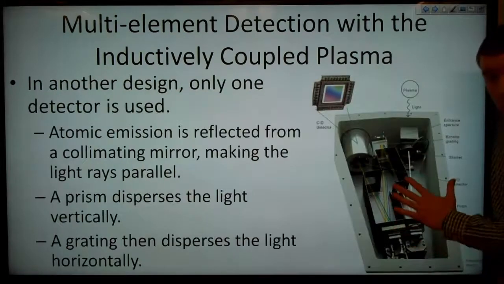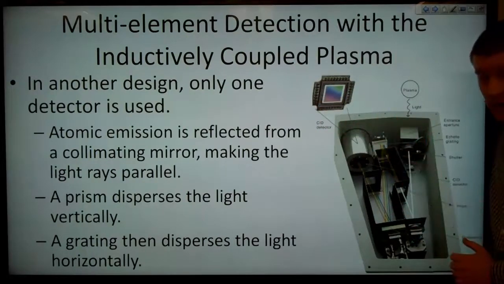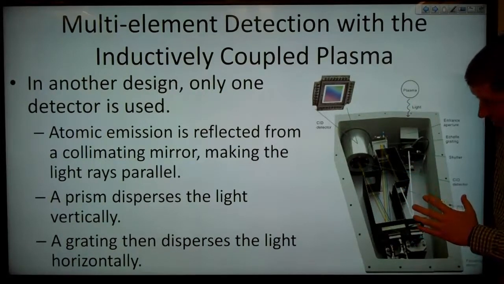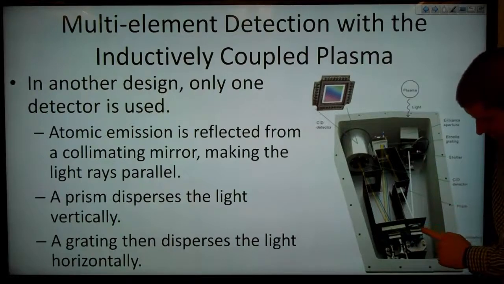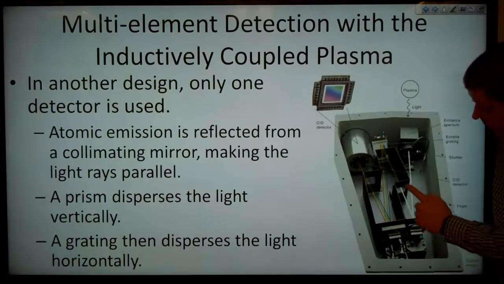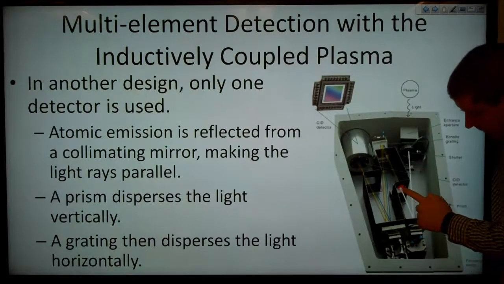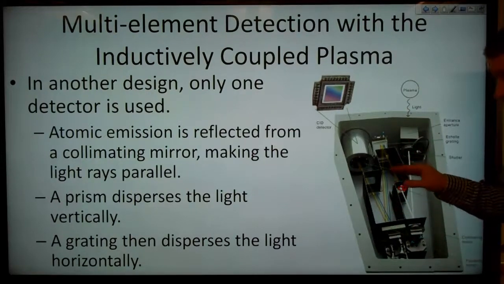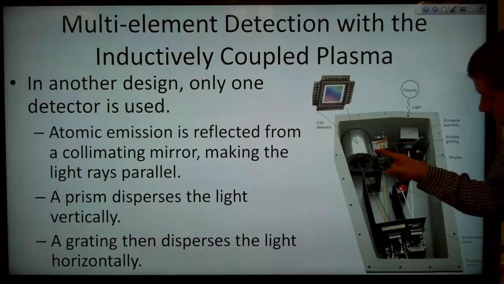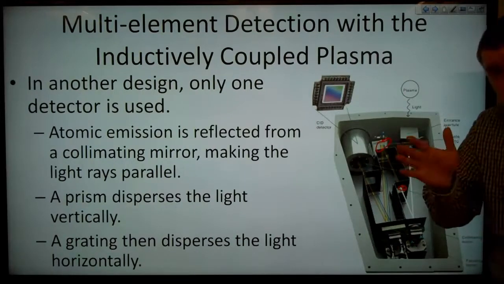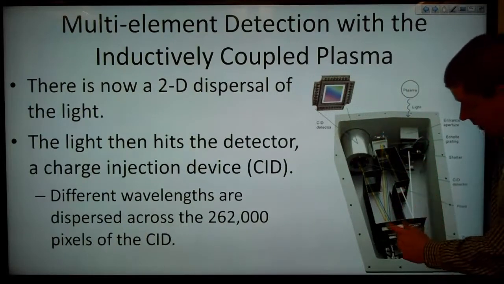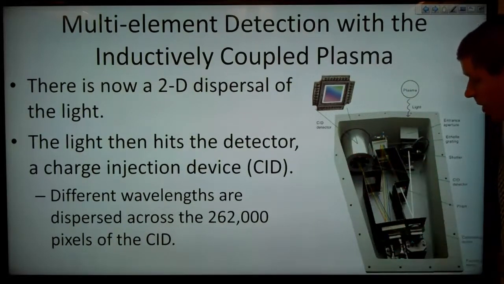And in another design, only one detector is used up here, a CID detector in this case. And atomic emission is reflected from a collimating mirror, making the light rays parallel. So we've got emission coming in here, we've got a collimating mirror here, the light rays go parallel, they strike a prism here, and the light gets dispersed vertically, and then over here, the light strikes a grating and disperses the light horizontally. And now we have a two-dimensional dispersal of our light. It strikes another mirror and then goes to our detector.